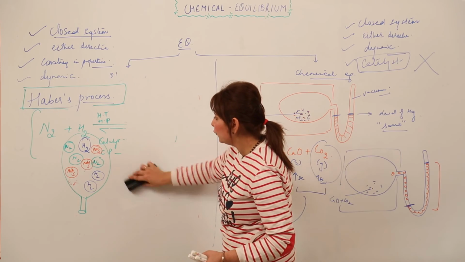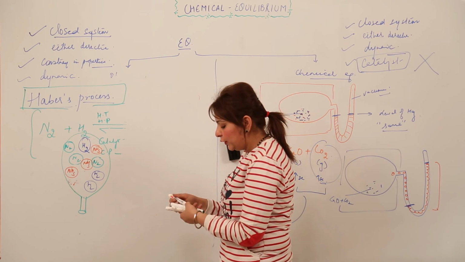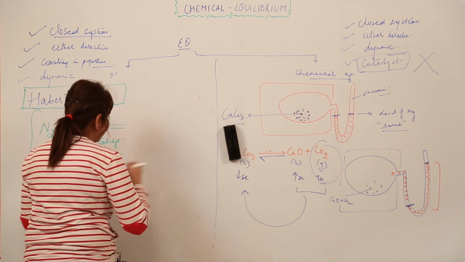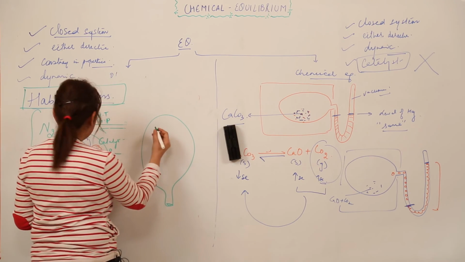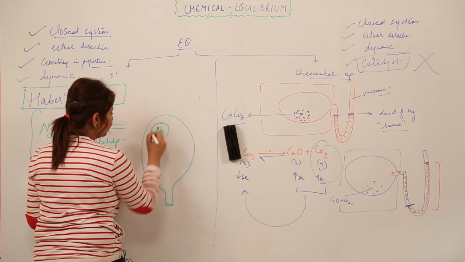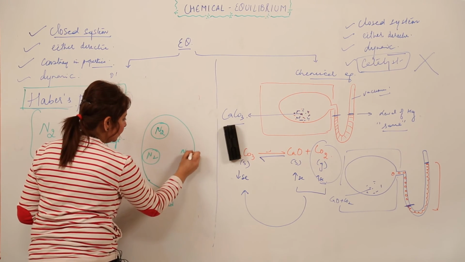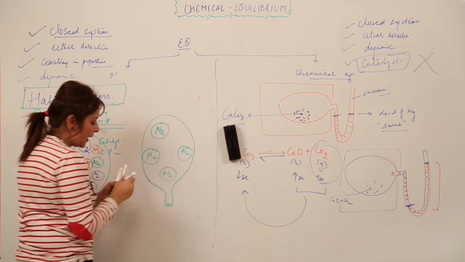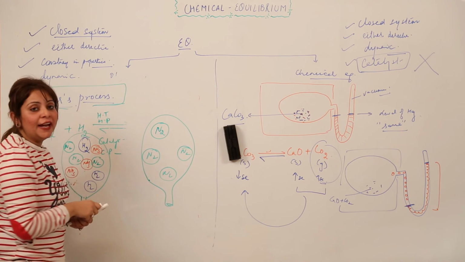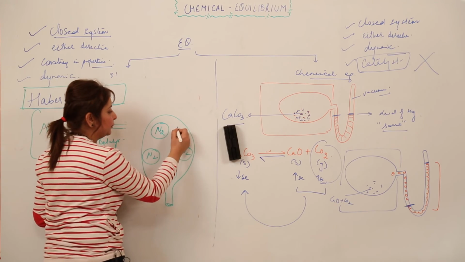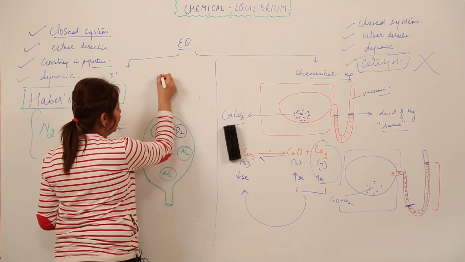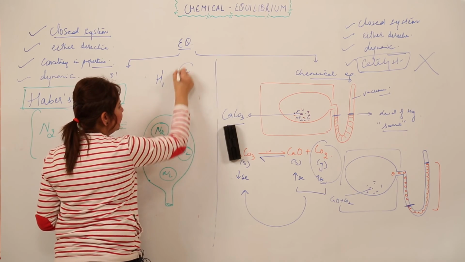So now what we are doing in this balloon, or you can say in this closed system, again we have N2 molecules, many N2 molecules, right? And in place of H2, I have used the isotope of hydrogen, that is deuterium. So we know that hydrogen protium is this, and deuterium has atomic mass 2.